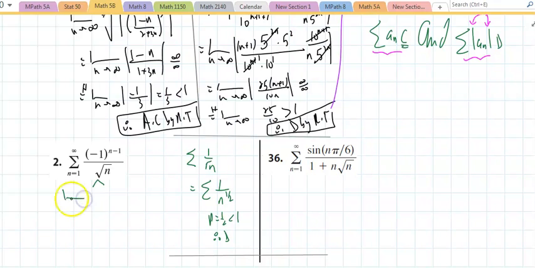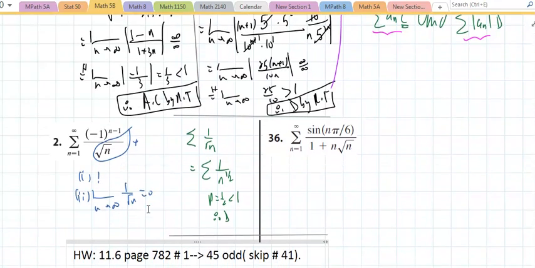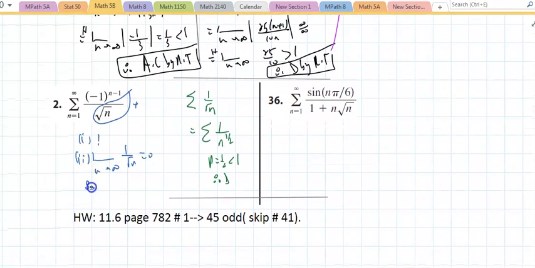Before I get too excited, can't I say this is positive, decreasing, and the limit as n approaches infinity of 1 over radical n equals 0? Wouldn't you say, therefore, converge by the alternating series test?